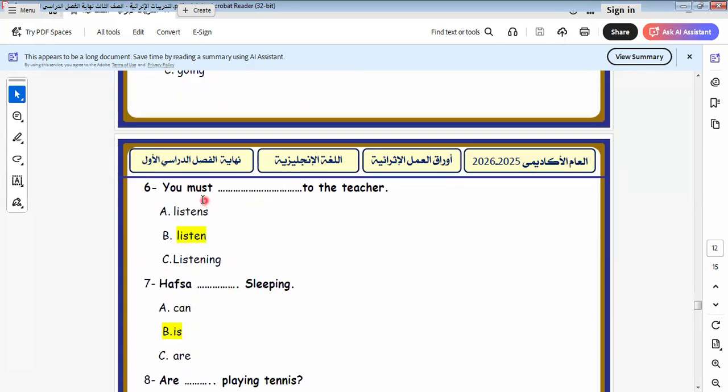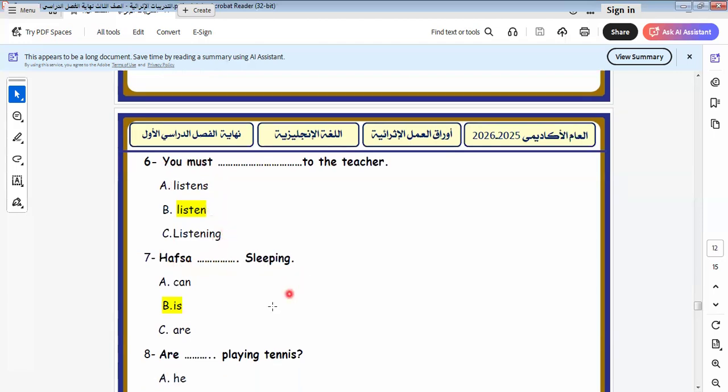Let's go to another question. You must listen. So with must, I would like to say that modals must be followed by the infinitive form, as we know during the lesson. The modals must, would, will, can, could, shall, should. All these are called modals and must be followed by what? By the infinitive form. So it will be here: you must listen.